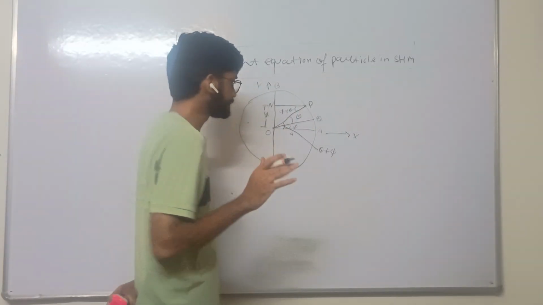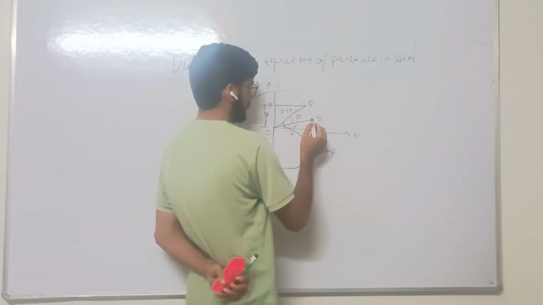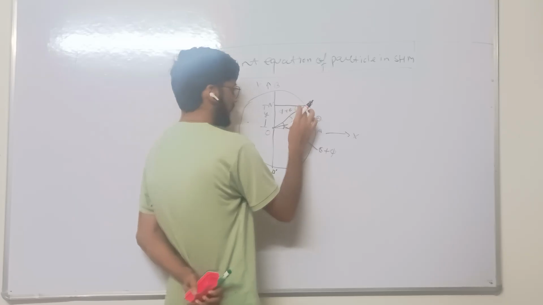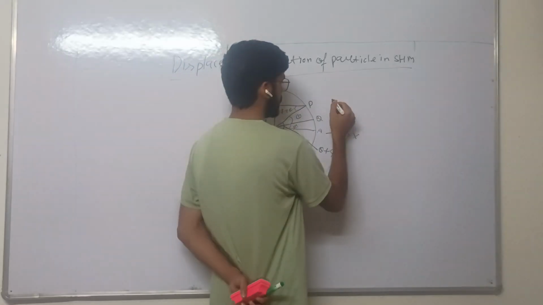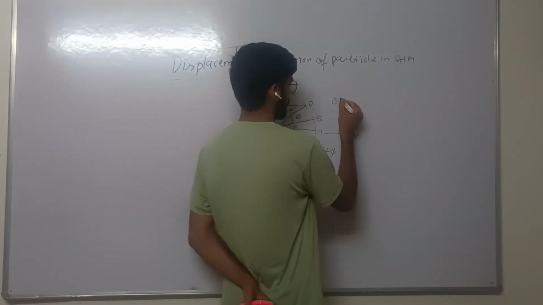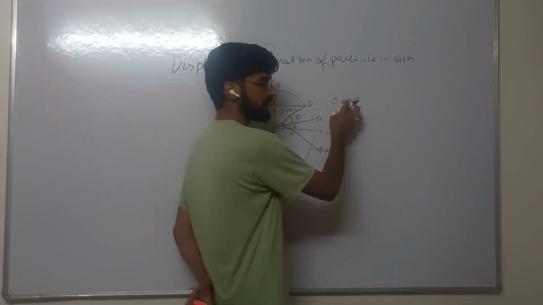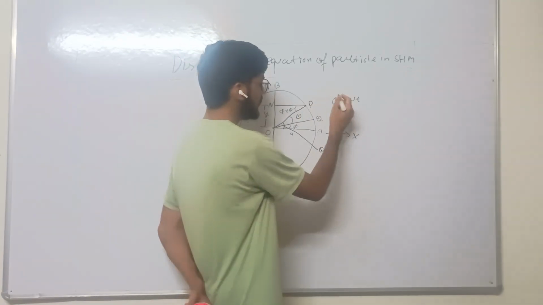When the particle moves from Q to P, it makes angle theta, and this theta equals omega t, where omega is the angular velocity and t is the time.